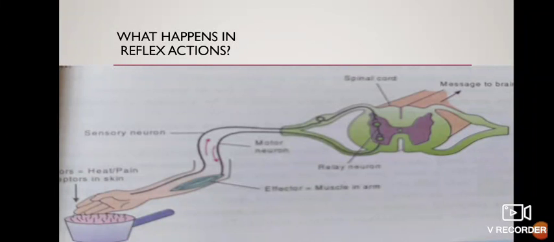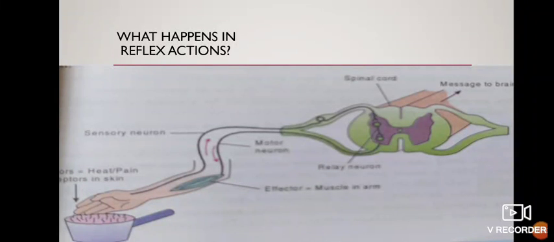Receptor organ is the tissue which receives the stimulus. Here the skin. Sensory neurons conduct the impulses from the receptor. A part of central nervous system, here you have spinal cord. Motor neurons conduct the motor impulse from the CNS to the effector organ. The effector organ is the muscle here. Withdrawal of hand or foot after coming in contact with a hot surface, thorn or needle is an example of spinal reflex arc. Okay, this is spinal reflex arc.